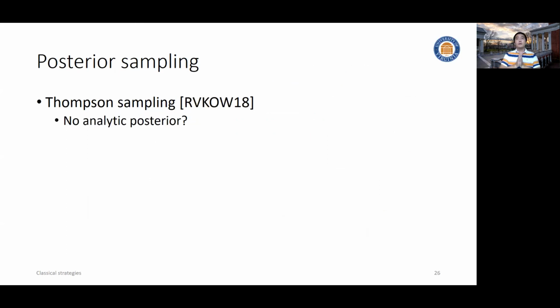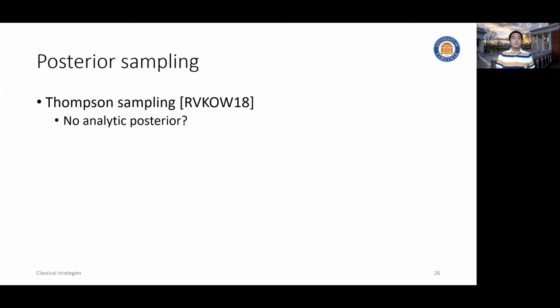And you might ask, okay, in linear CB, we can expand beyond the linear reward assumption to generalize the linear model. Can we do the same here in Thompson sampling? And then the immediate bottleneck is, how about the posterior? If we have a conjugate prior, just like Gaussian, then we can easily do posterior sampling for Thompson sampling. But what if we don't? Can we still do bandit learning?